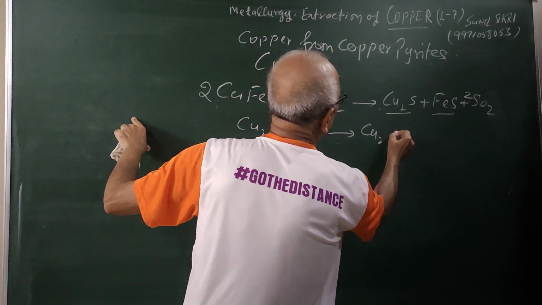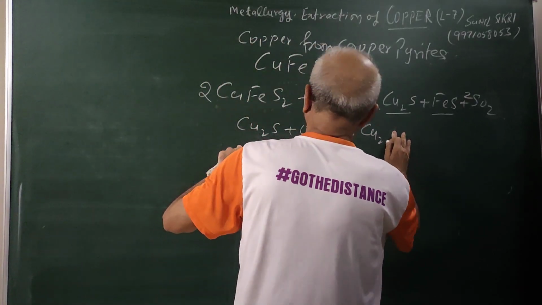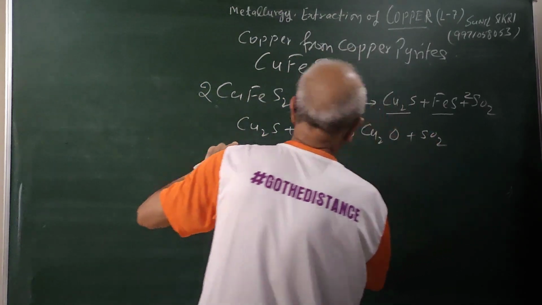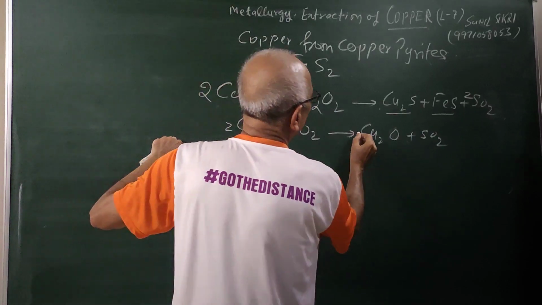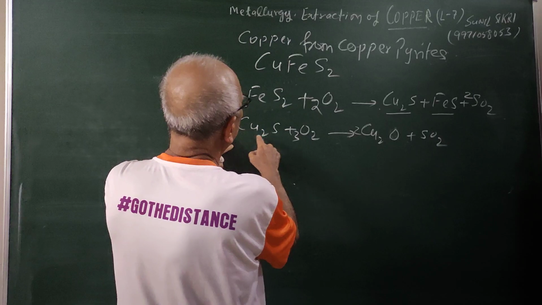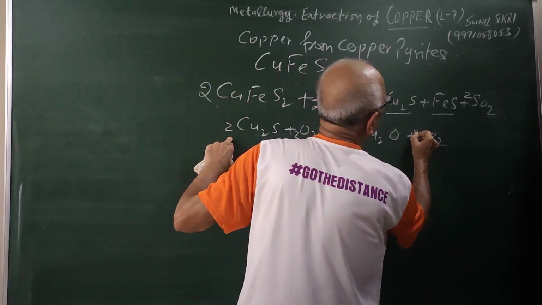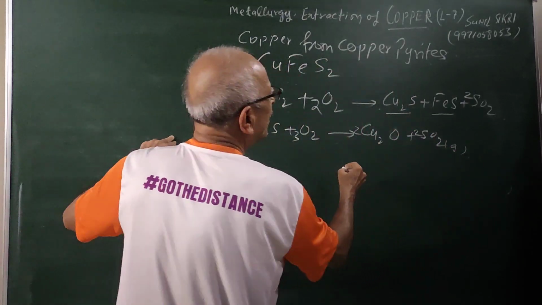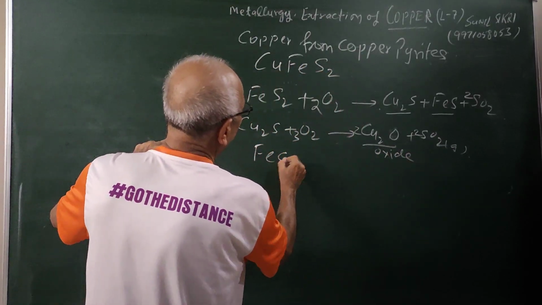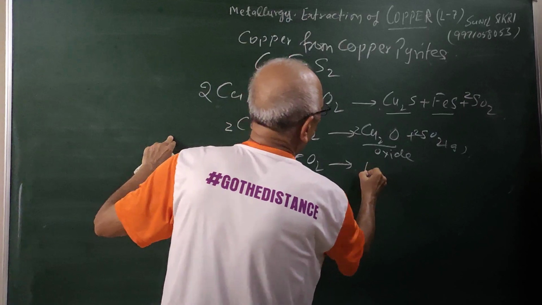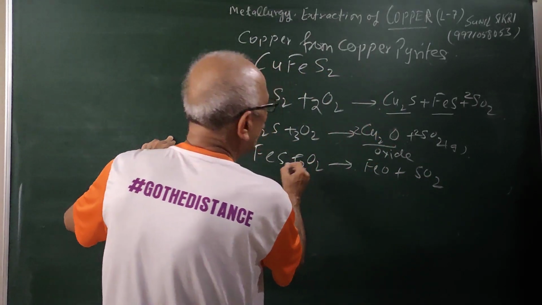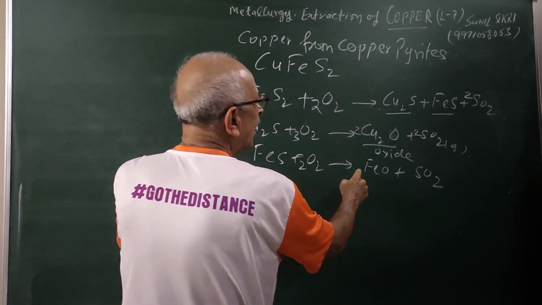So you will say that Cu2O plus SO2. Again we can balance, 2 and 3. So how many? Sulfur 2, so 2 SO2. So what we are finding is that you are getting oxide, and FeS will also form FeO plus SO2. So if I put 2 here, you are getting 2.